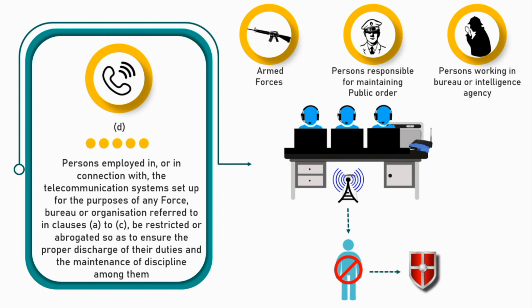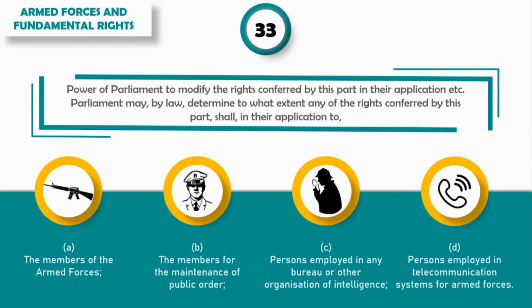So the same rule will apply to them as it applies to the other three categories. So these were the four categories of people whose fundamental rights can be restricted or abrogated by the Parliament under Article 33.